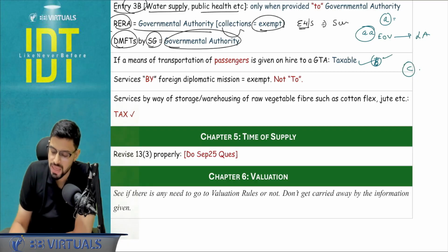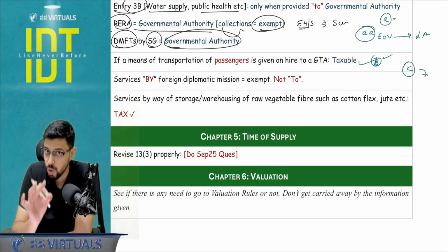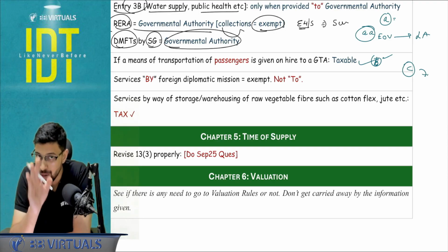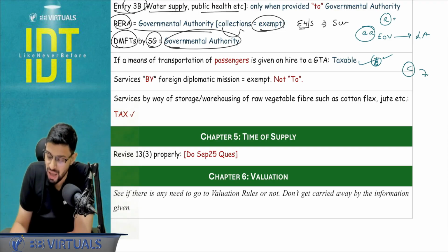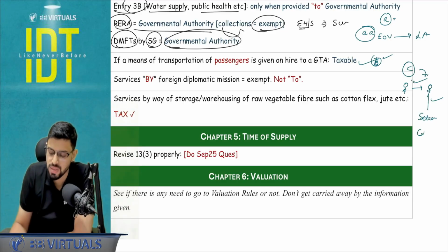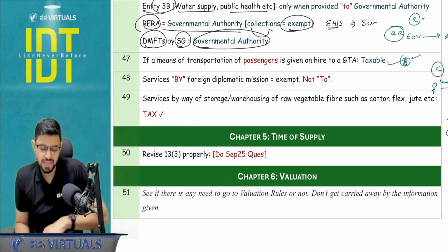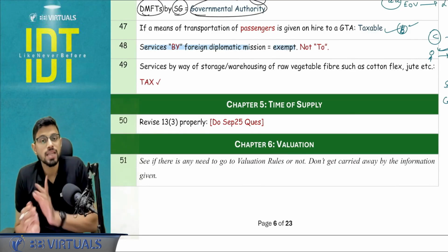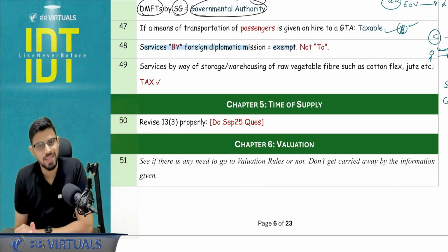B we have covered. And C, you are renting a means of transportation of passenger to a person who is providing the service of transportation of student, faculty, staff to a school. So if he's providing to a school, this is exempt, your rent will also be exempt. If he's providing to a college, this is going to be taxable. Clear? Next, service by a foreign diplomatic mission is exempt. Service to a foreign diplomatic mission, taxable.